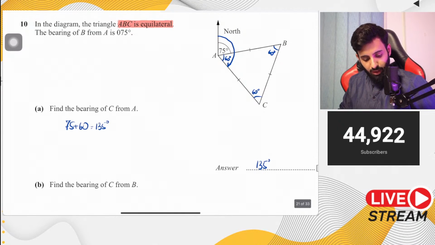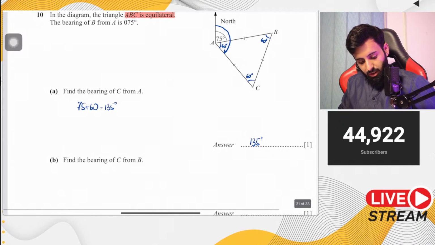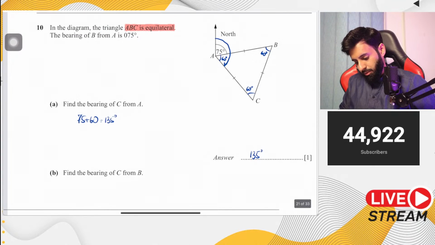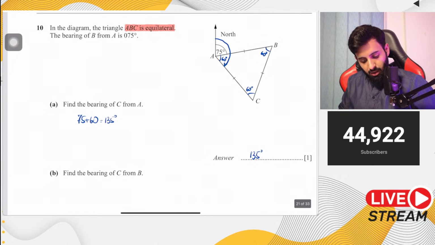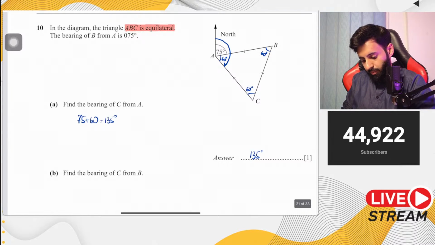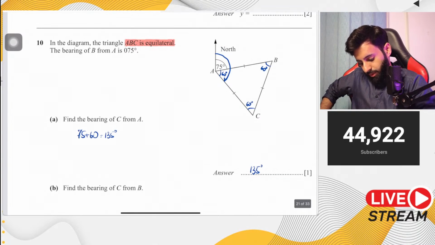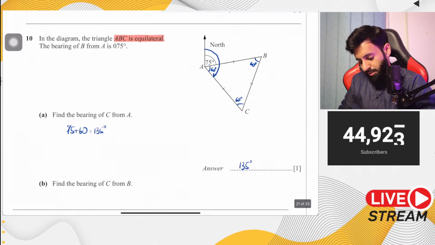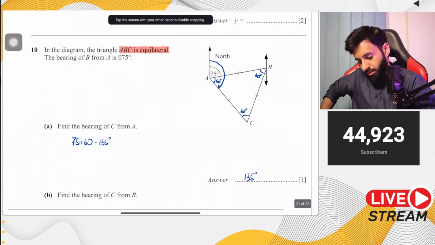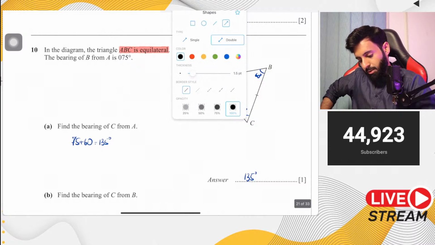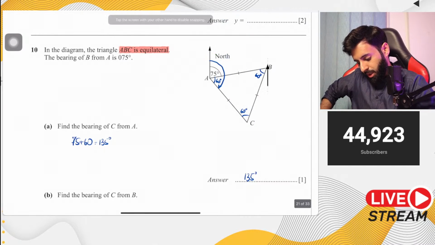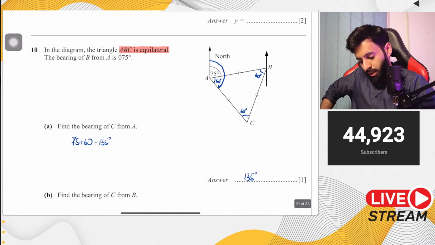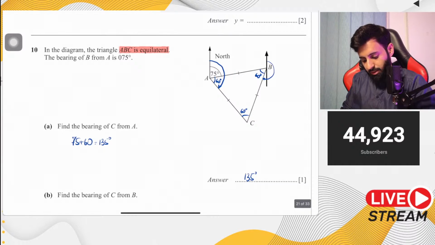Then it says find the bearing of C from B. Okay, so here's what we can do for this. This is a 1 mark question. C from B. So notice what do we have after the word from? We have B. So that means the north that we're going to make will be at B. Now the angle that you want is this angle. The question is, how do we find out this angle?